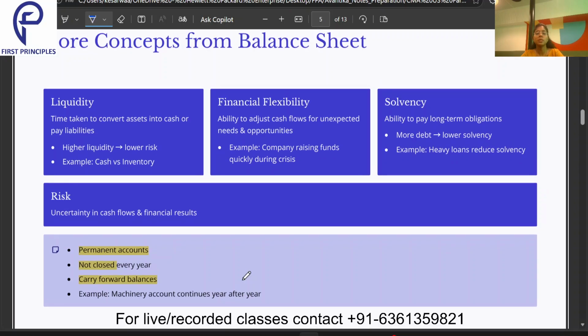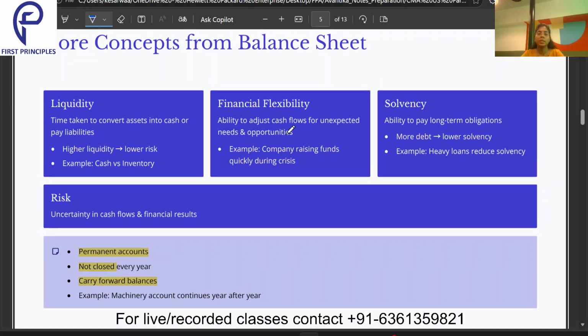Some core concepts of the balance sheet: liquidity, financial flexibility, solvency, risk. Liquidity I have already discussed. That means the liability which is payable within a short span of time, within a period of less than 12 months. And then solvency, which is about long-term obligations.